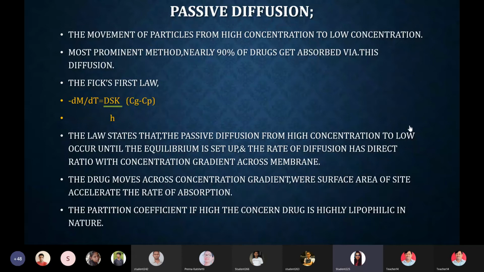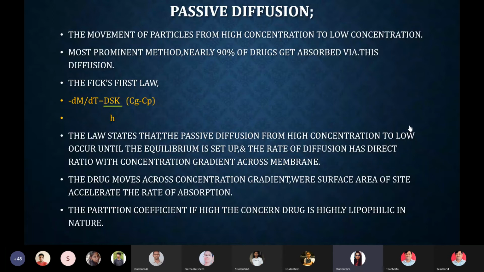So we were on the law that states that passive diffusion occurs from high concentration to low concentration, and this process will continuously occur until the equilibrium is set up, and the rate of diffusion has a direct ratio with the concentration gradient across the membrane.